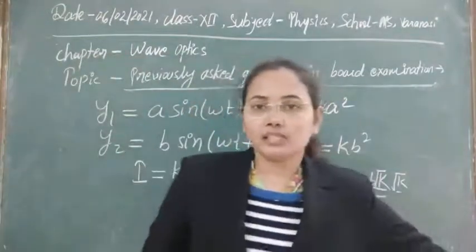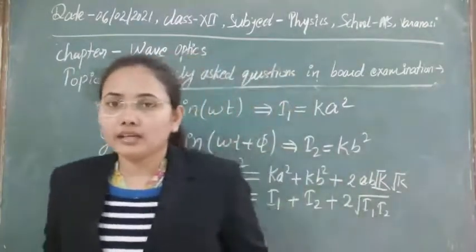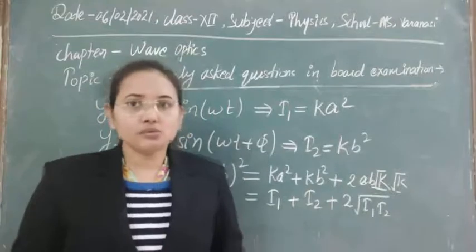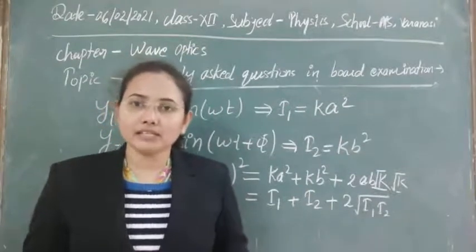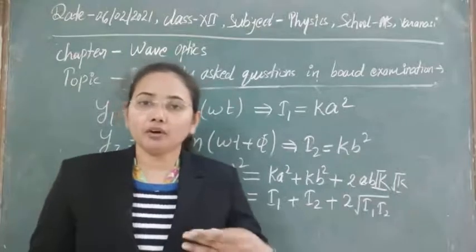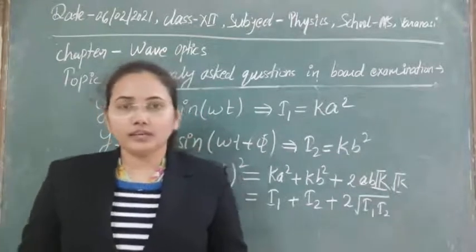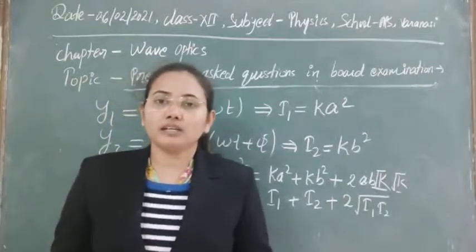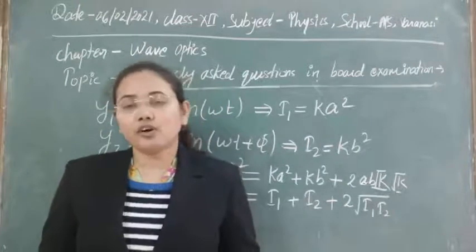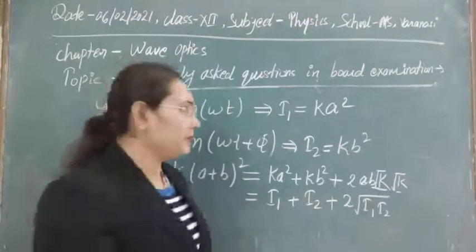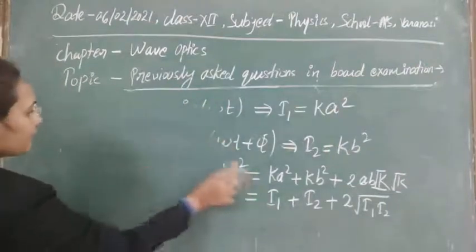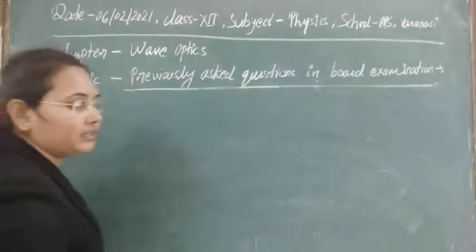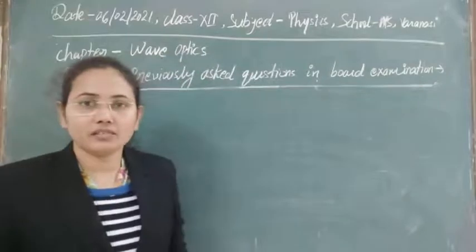Next, the important concept that is asked: how interference patterns are formed in Young's experiment. We have to show the formation of bright and dark fringes with the help of Huygens wave theory. First, we use the geometry to show it. After that, we have to obtain the condition for maxima and minima, that is, the conditions for maximum and minimum intensity, or constructive and destructive interference.